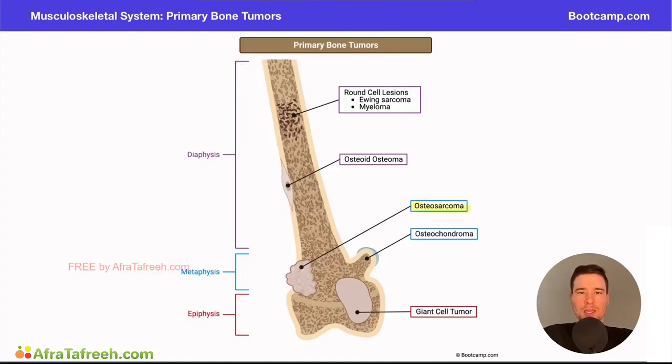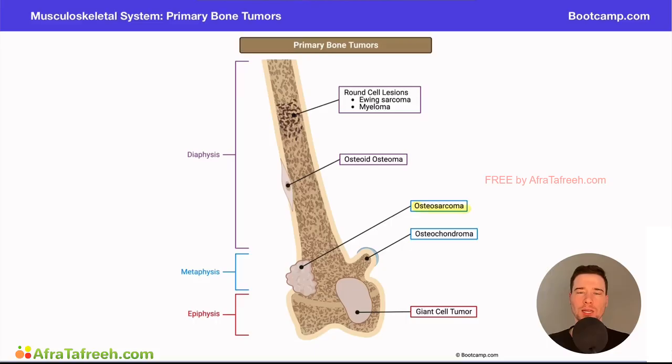And again, this is important because a lot of times they will give you the tumors, right? They will let you know it's a bone tumor, and they'll differentiate them by where they're located. Are they in the diaphysis, or the longest portion of the bone? Are they in the metaphysis, or the middle portion? Remember the M in metaphysis for middle. Or are they more likely to be located at the epiphysis? And again, the E in epiphysis for the end of the bone.